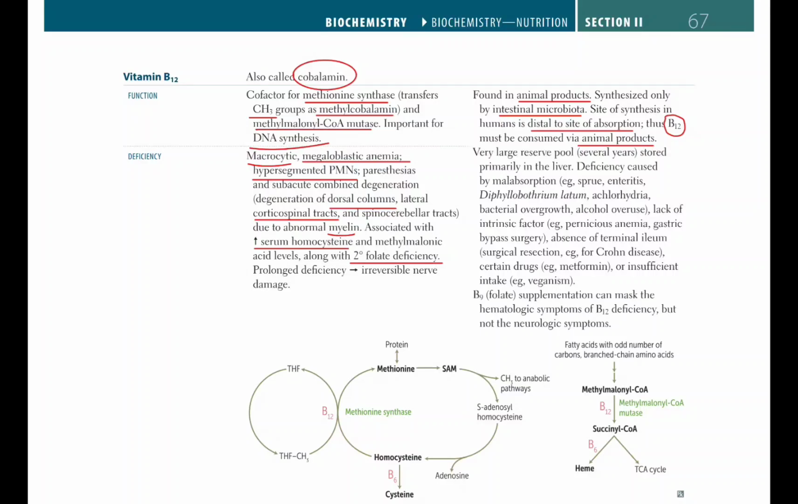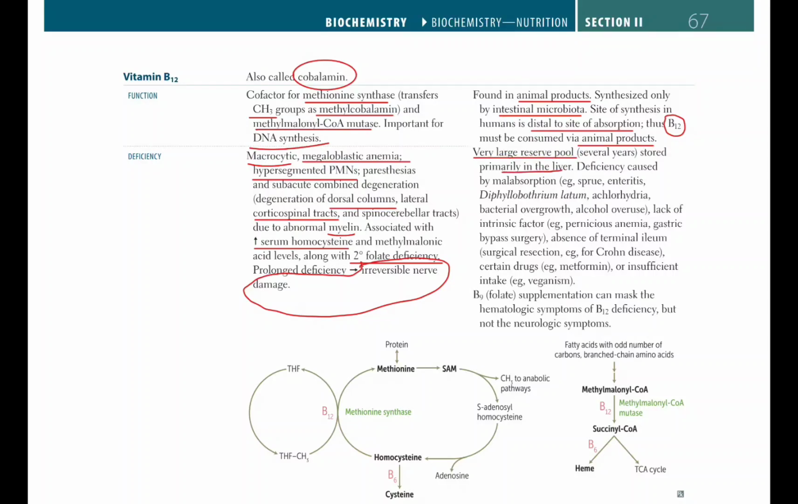Prolonged deficiency of vitamin B12 leads to irreversible nerve damage. There is a very large reserve pool, lasting several years, stored primarily in the liver.